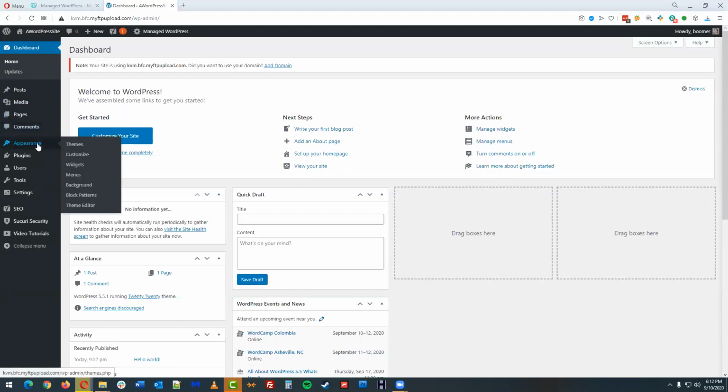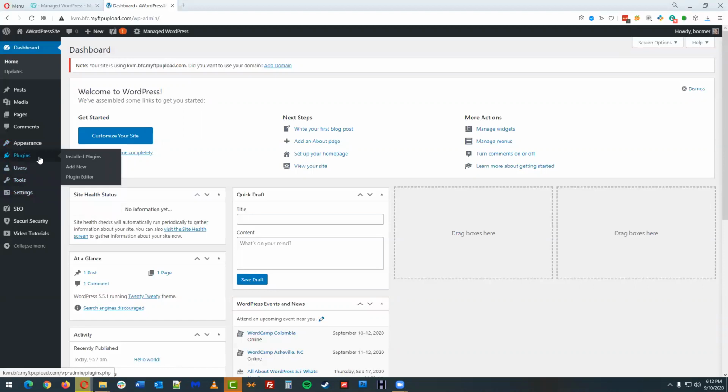Appearance is going to control things like the theme, like we talked about. So we could change the theme there. We could customize the current theme that we're using here. We can control widgets, which were at the bottom of the home page that we looked at. The menu is the different page links that essentially show up. Background is related again to the theme that we've got active. The block editor we'll talk a little bit more about, and the theme editor we're going to stay away from, and I'll explain that as we get to it.